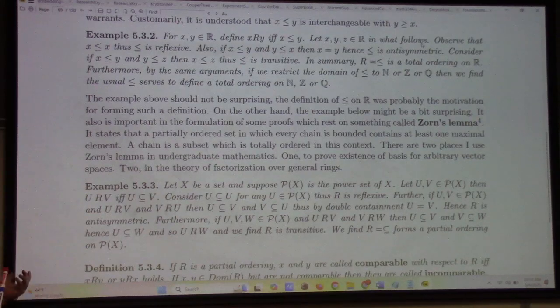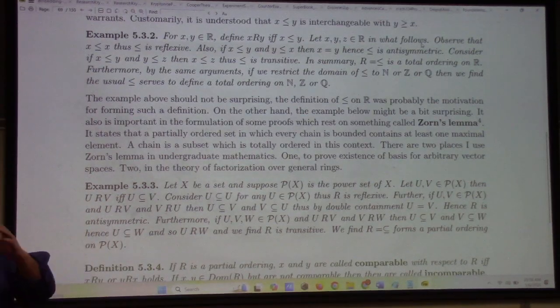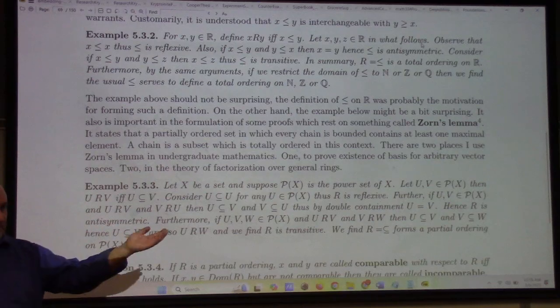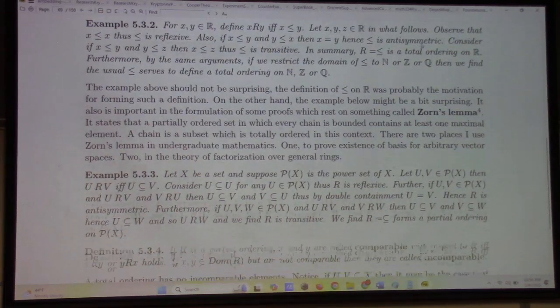The reason it's a partial ordering is that not all elements in the power set are comparable. In contrast, if you think about less than or equal to, any real numbers can be compared. You give me three numbers, there's a way to order them. Well, just any two numbers are comparable. If you give me two real numbers, either one is less than the other or the other is less than the one.